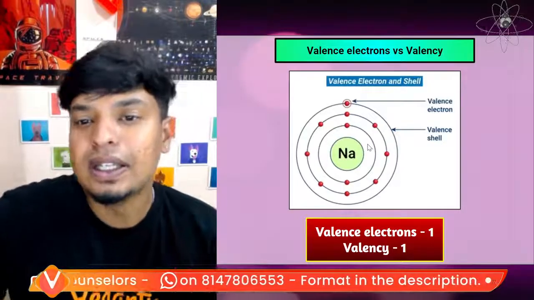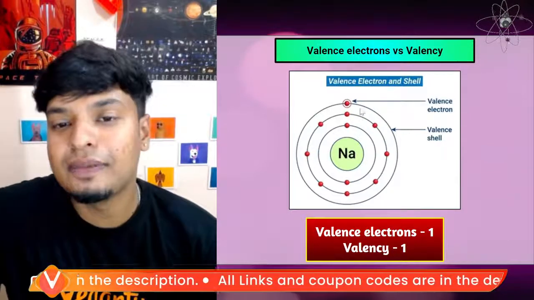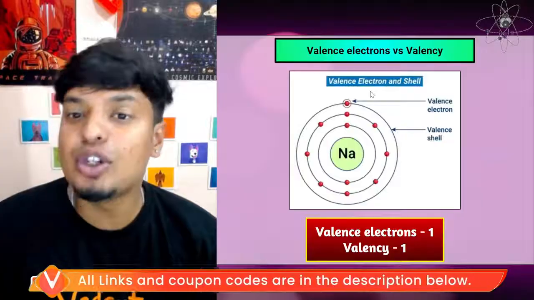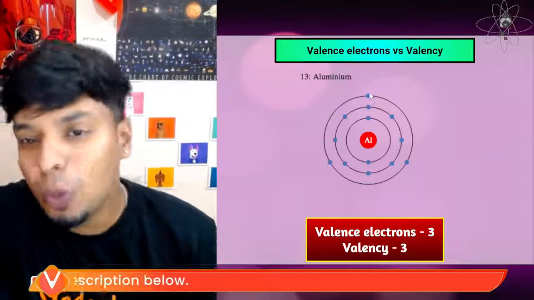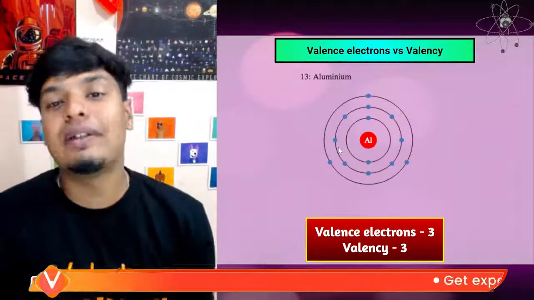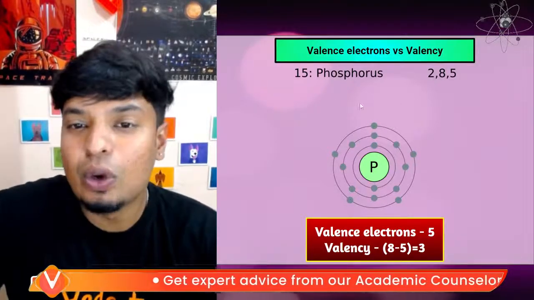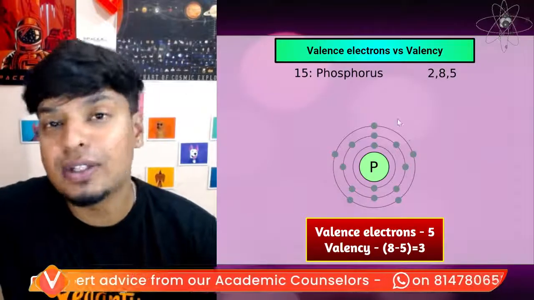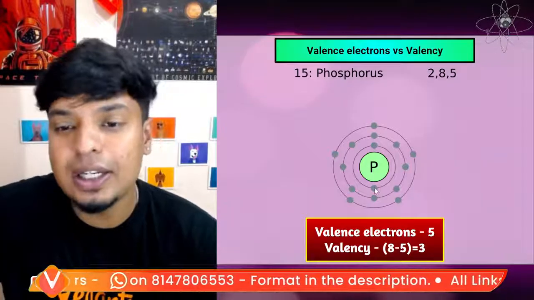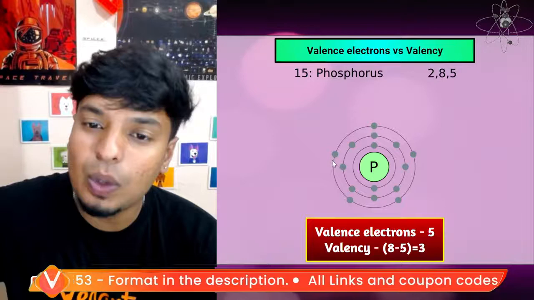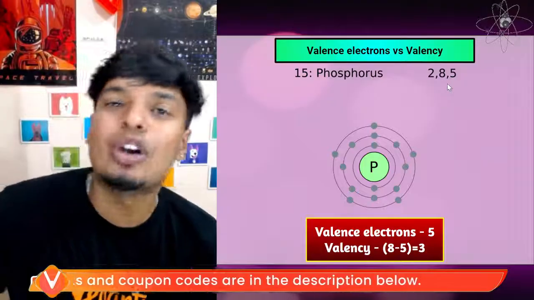Look at this. For sodium, the valency is 1, because in the outermost shell you can find only 1 electron. That is your valence electron and your valence shell. When you talk about aluminium, how many electrons do we have in the valence shell? 1, 2, 3. You have 3 electrons in the valence shell. That's your valency. Next, for phosphorus, if it is 5 or more than 5, it is 8 minus 5, so you have 3. Look at this: for the first shell, 2, second shell, 8, then 1, 2, 3, 4, 5. To complete 8, how many electrons do you need? 3 more. So 3 is your valency.